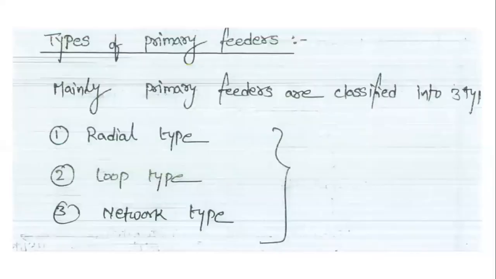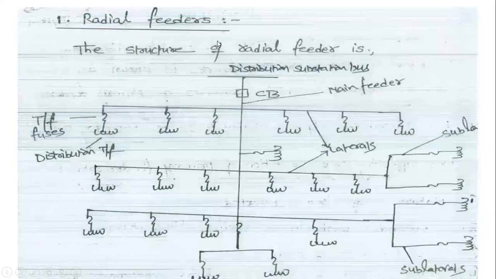Next are the types of primary feeders. There are three types of primary feeders: the radial type of feeder, the loop type of feeder, and the network type of feeder. These are the basic three types of feeders in a primary feeder system.